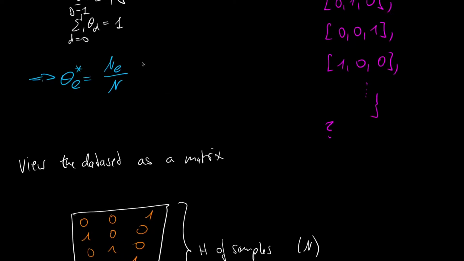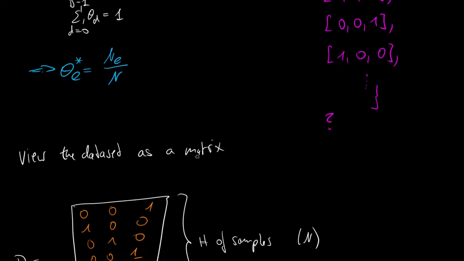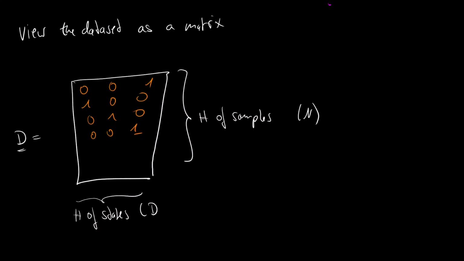And in order to find the maximum likelihood estimate, we have to define the n_e, which is the number of times we observe the e-th state. And this is nothing else than the column sum that we have here.